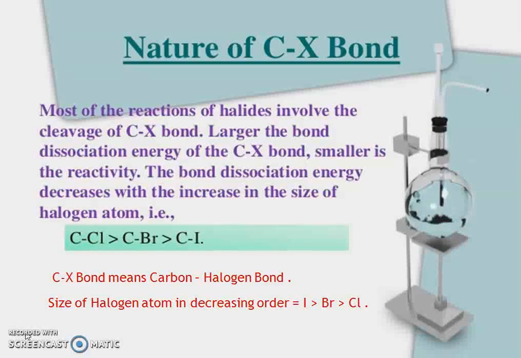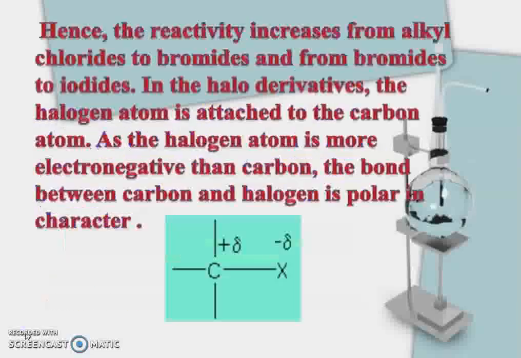That is, the bond dissociation energy of carbon-chlorine bond is greater than carbon-bromine bond, and the bond dissociation energy of carbon-bromine bond is greater than carbon-iodine bond. Hence, the reactivity increases from alkyl chlorides to bromides and from bromides to iodides.